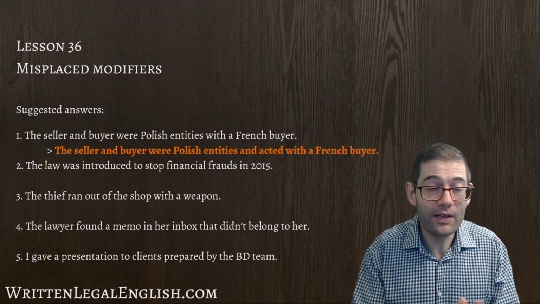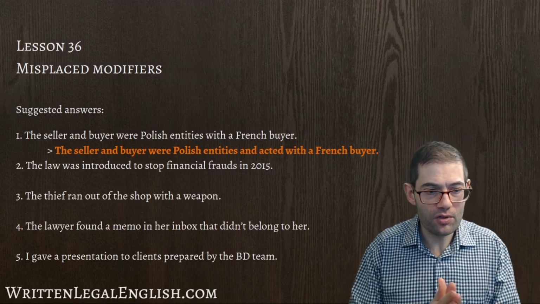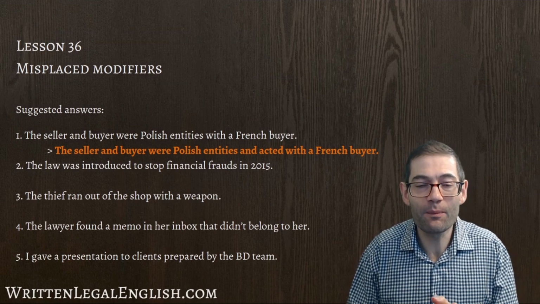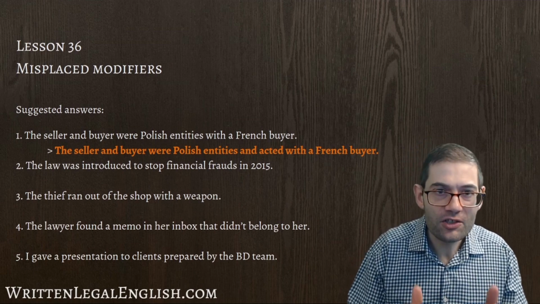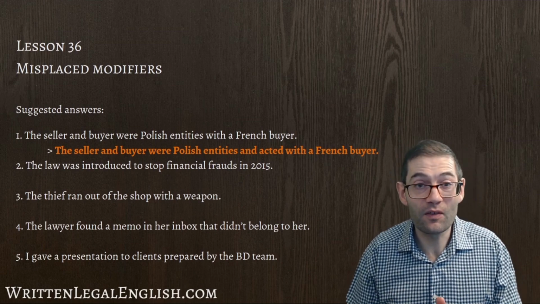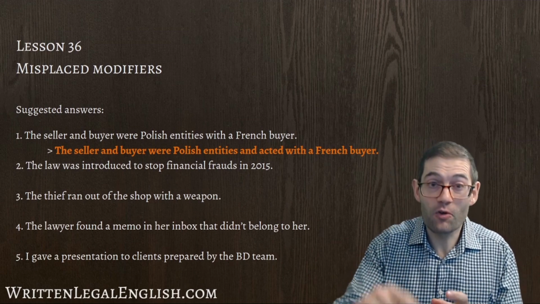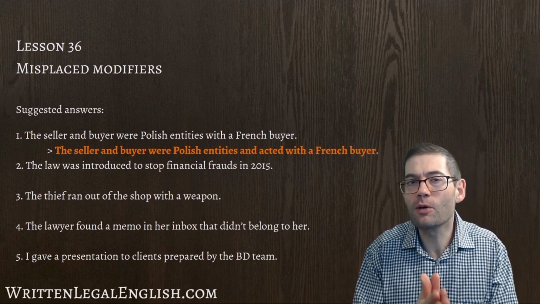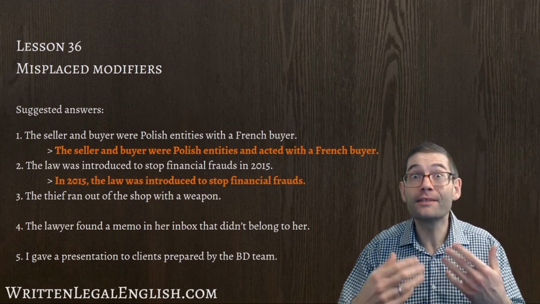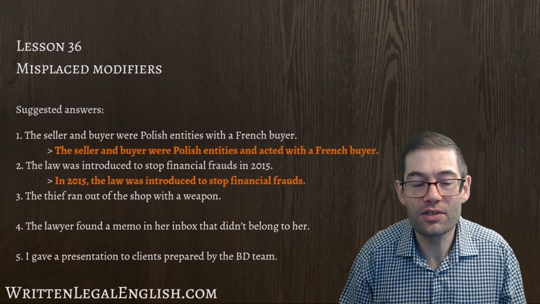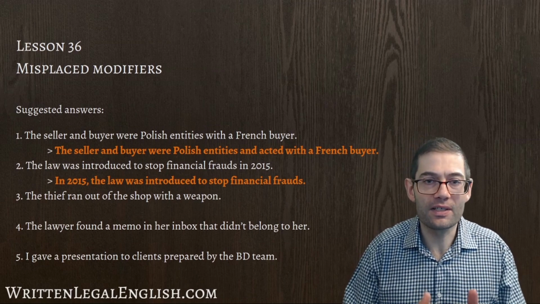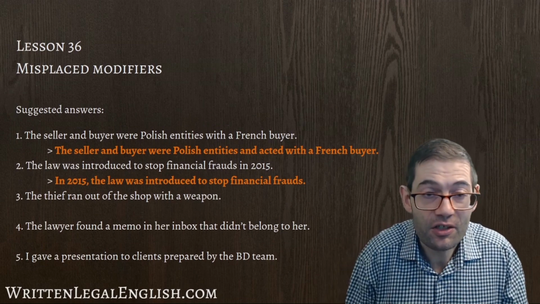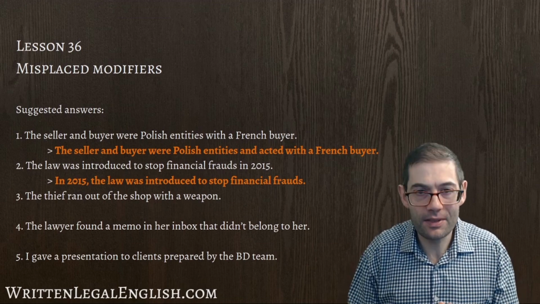the sentence? A perfect example is question number 2. The law was introduced to stop financial frauds in 2015, and it makes it sound as if the financial frauds took place in 2015 and the law was introduced to stop those particular financial frauds in that year, whereas perhaps a more common sense understanding would be this. In 2015, the law was introduced to stop financial frauds, and of course that meant not just 2015, but 2016, 17, 18, 19, and so on. I think that's probably what the author meant.